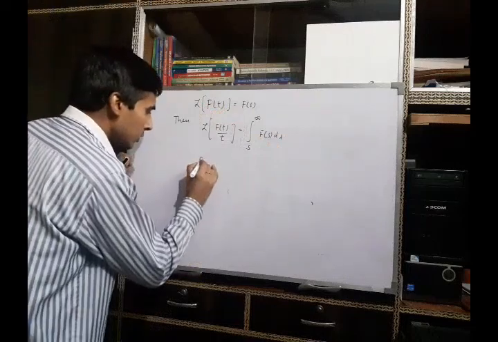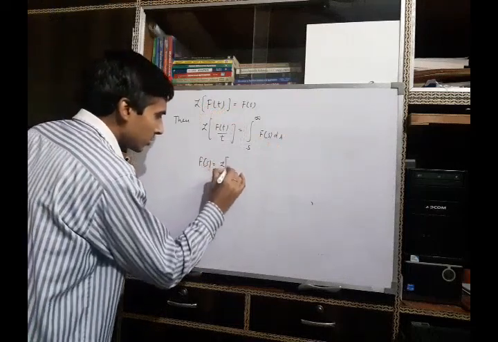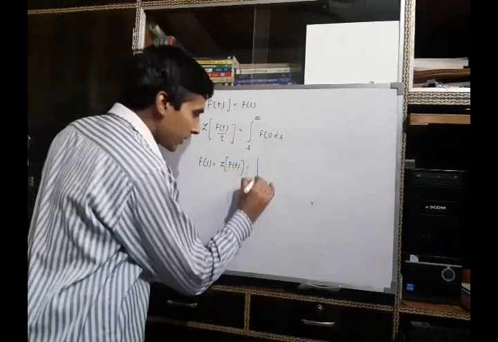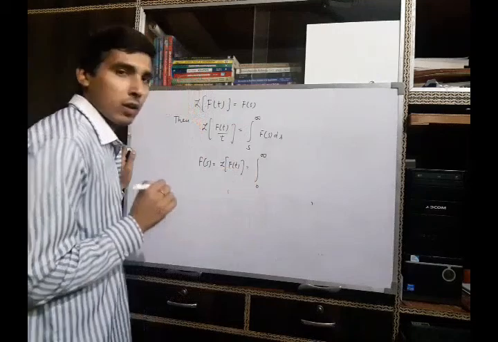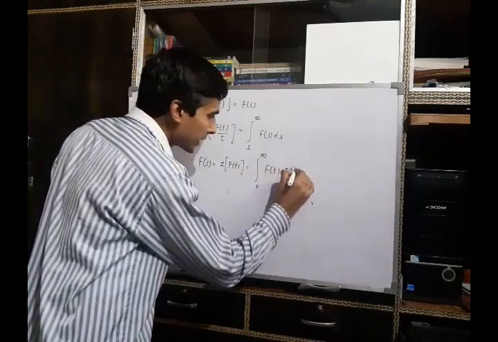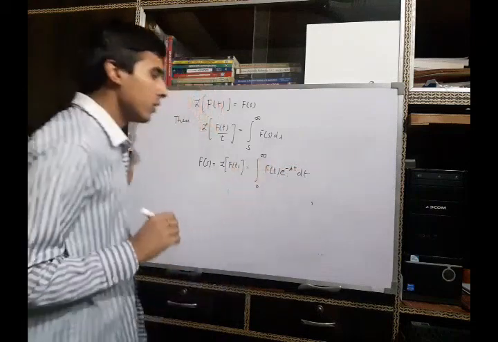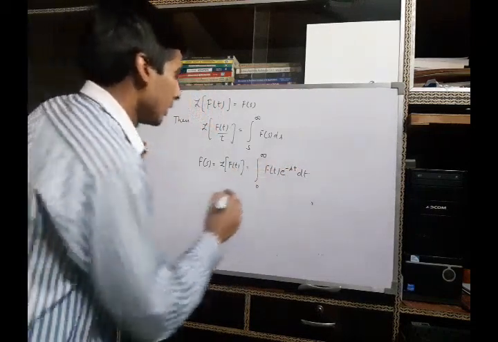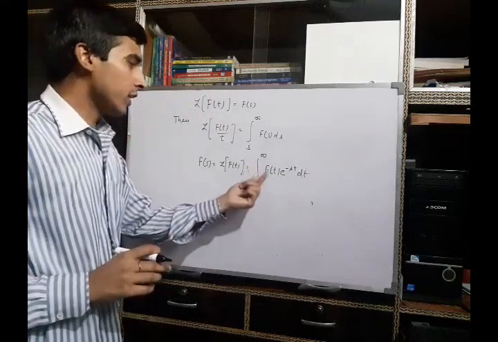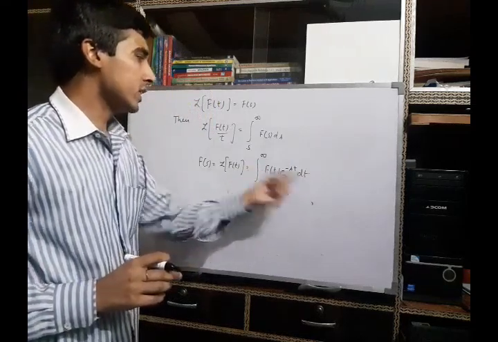Now since F(s) is the Laplace of f(t), by definition we can rewrite it as the integration from 0 to infinity of f(t) e to the minus st dt.